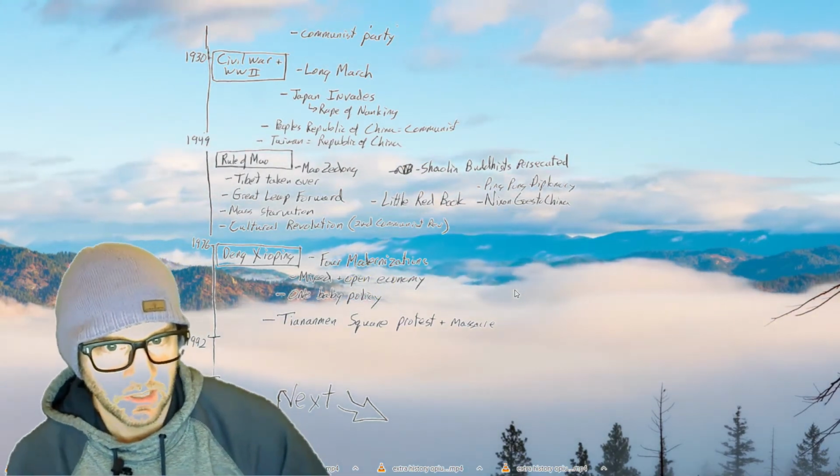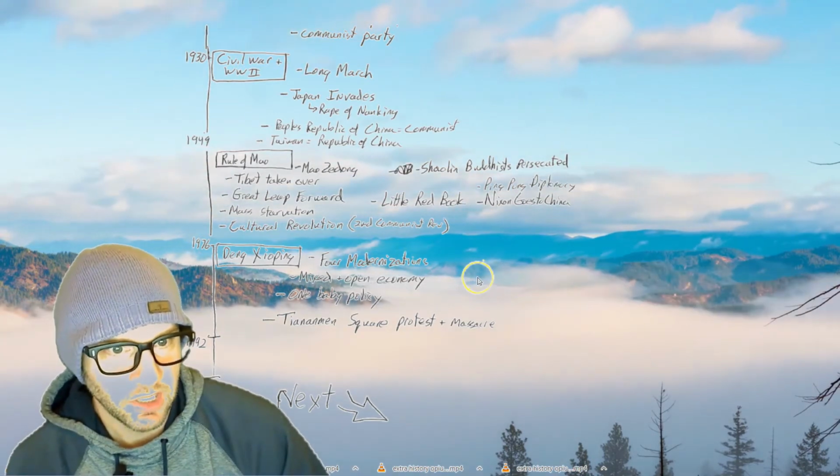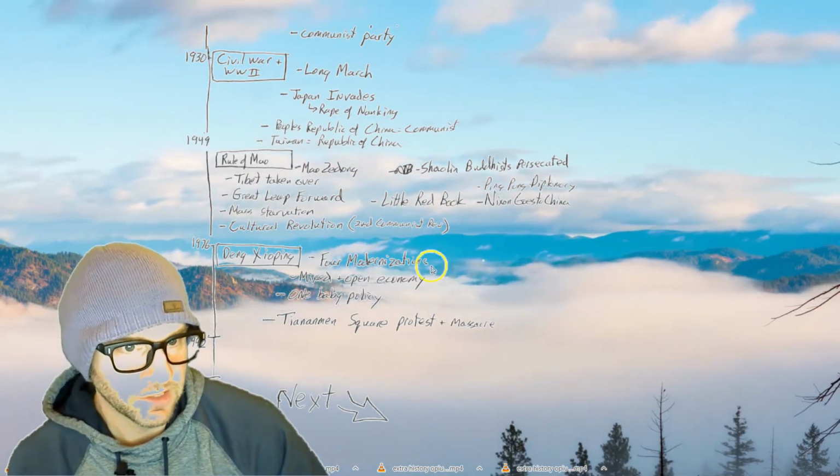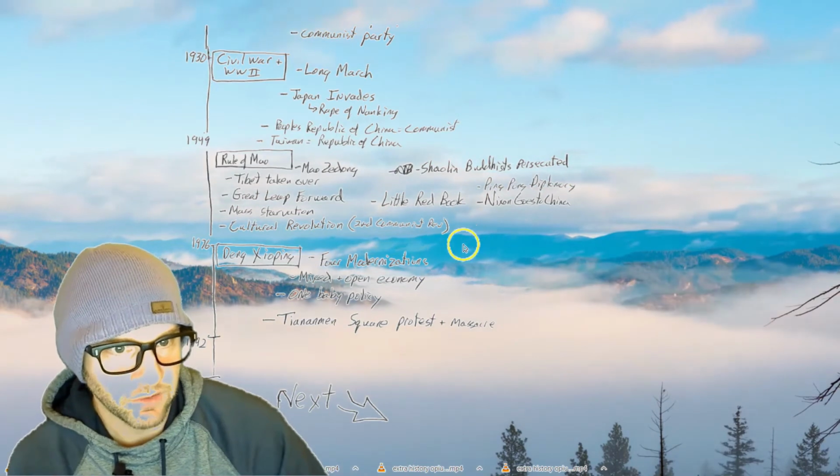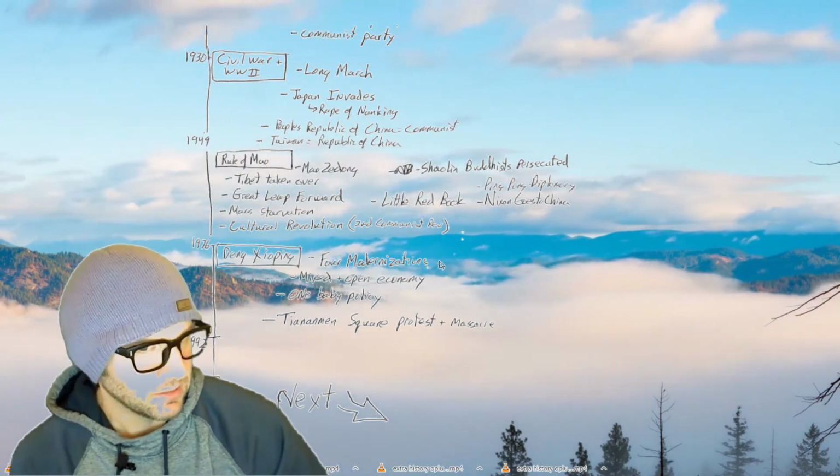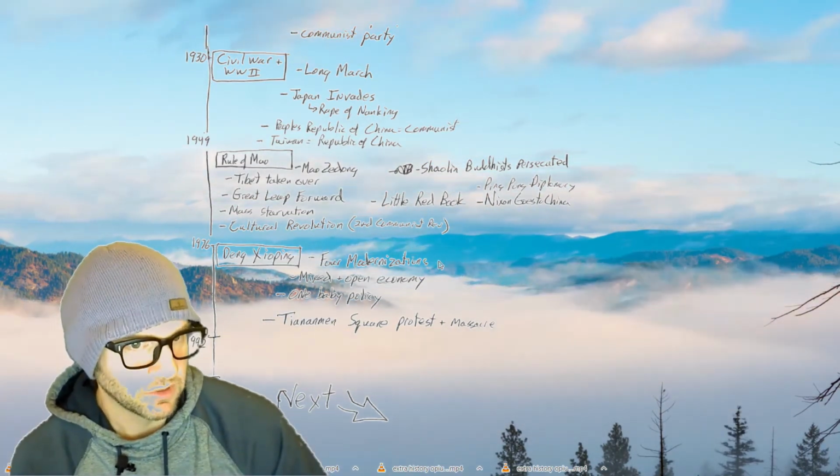So we see Deng Xiaoping trying to get China into the modern era with his 4 modernizations. We had a redo of agriculture. We can check the date where the communes were dismantled.